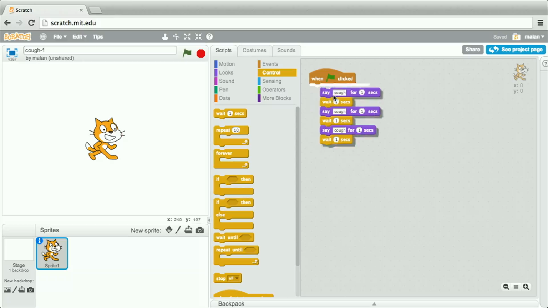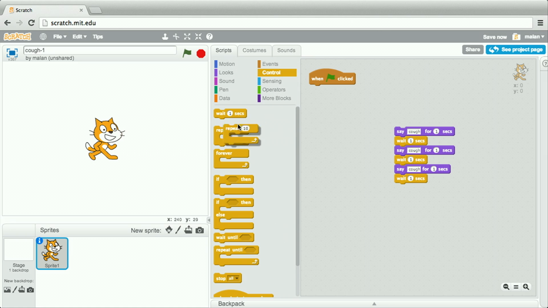Let's improve the design of this program. Rather than continue to copy and paste or duplicate cough blocks, let's instead leverage that construct we called a loop so as to do the same thing again and again. Let's first drag some of these pieces out of our way. Let's grab a repeat block, and let's change that default 10 to just 3.